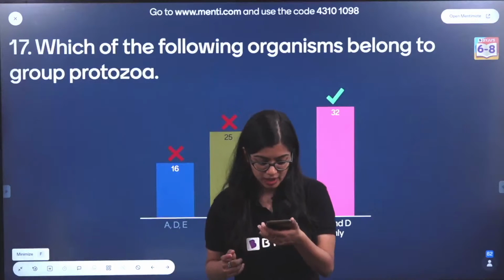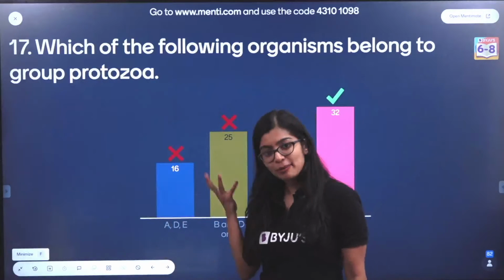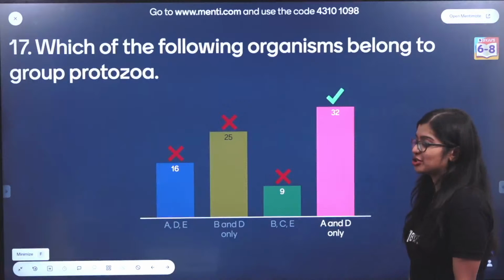Sorry about that. Okay, why not amoeba? Amoeba is a protozoan. It is a correct answer. But amoeba and Paramecium, okay?